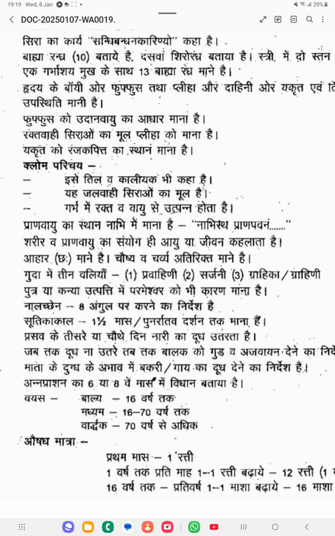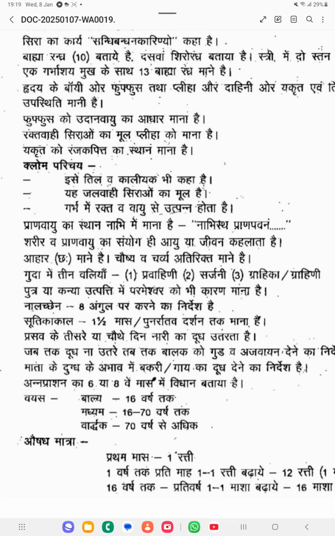Then nadi chedana. Okay, nabhi nadi chedana is umbilical cord cutting. After the delivery of the fetus, we will be cutting the umbilical cord. So for that umbilical cord cutting, he has mentioned some measurements. So 8 angula. Okay, from the fetus, 8 angula you have to cut the umbilical cord. Umbilical cord cutting is 8 angula, that is mentioned by Sharangadhara Samhita.